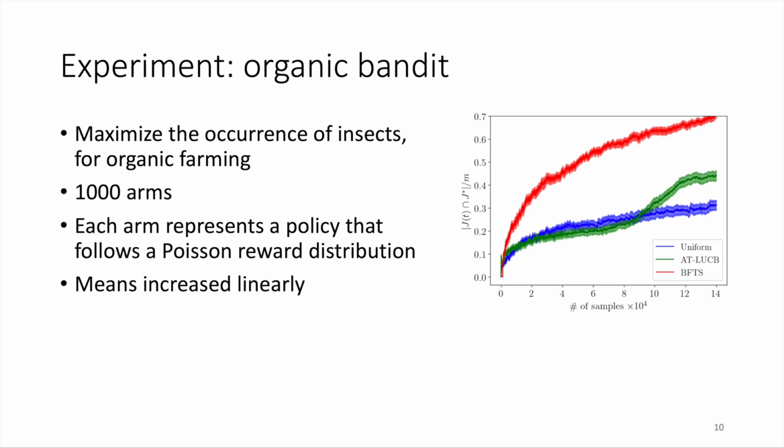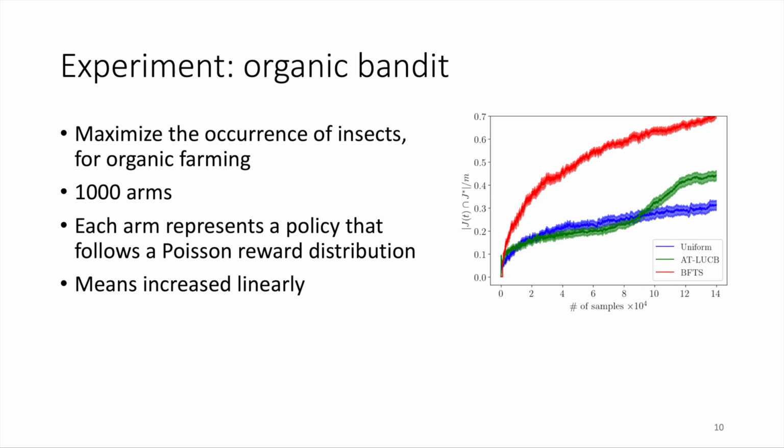Because in order to do organic farming, you want, for example, certain bugs to be prevalent in a field, such that they can eat bugs that are eating your crops. Again, we consider 1,000 arms. And from literature, we know that a policy that controls the occurrence of insects follows a Poisson reward distribution.